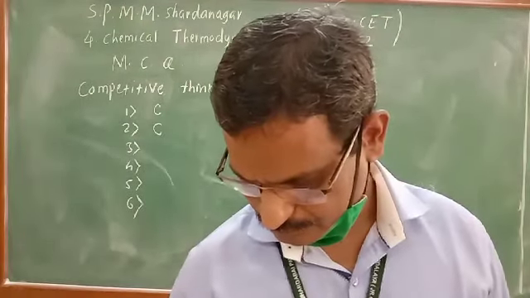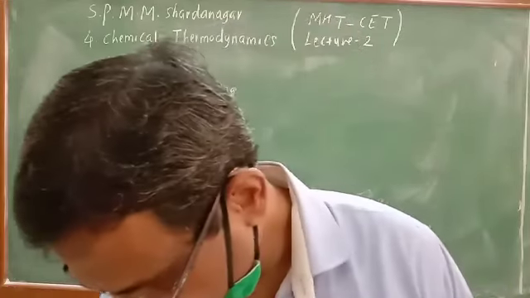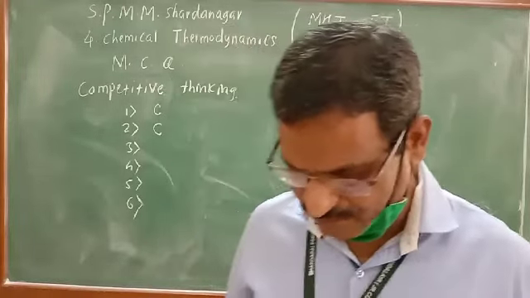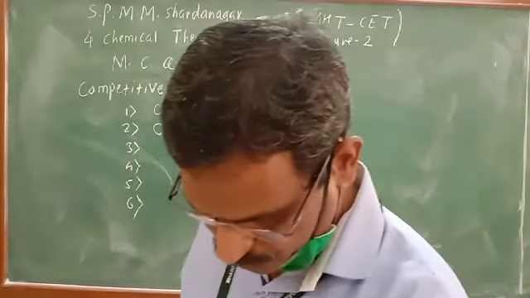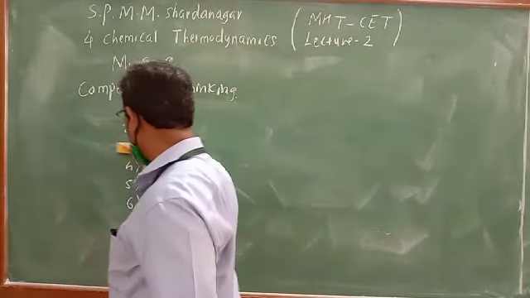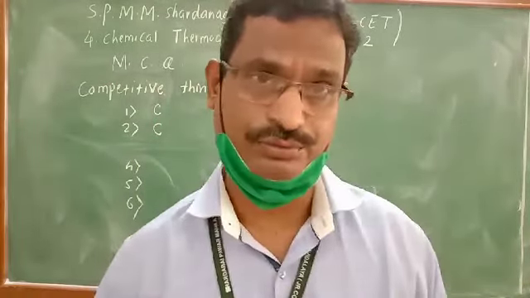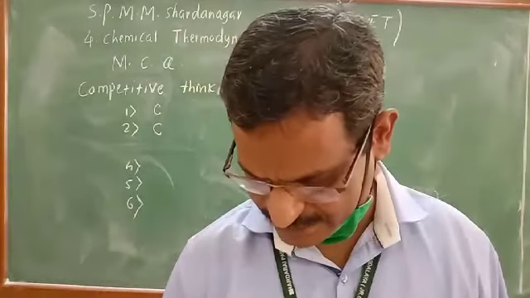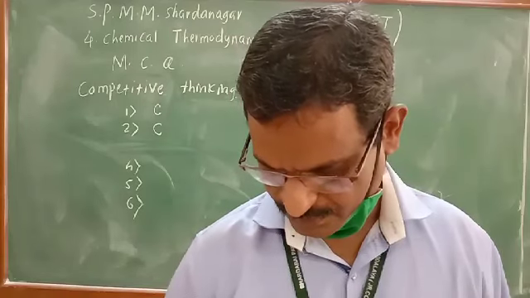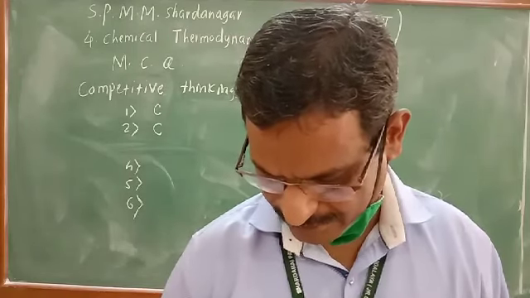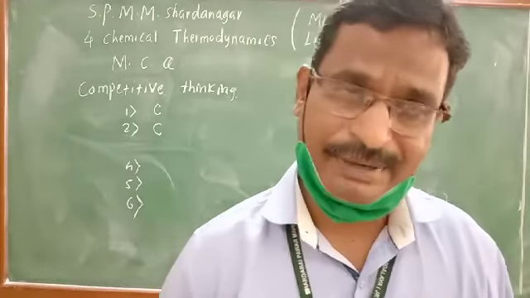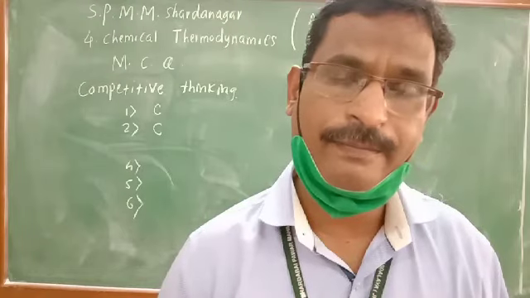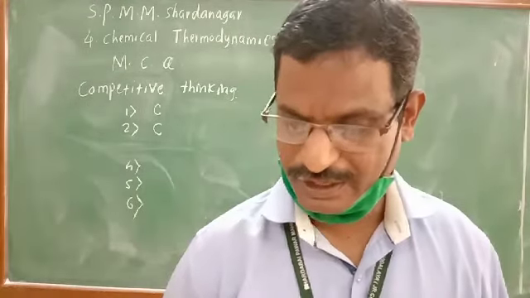Question number 4, identify the intensive quantity from the following. We have to identify intensive quantities, which are independent of the amount of matter present in the system. First, enthalpy and temperature. Temperature is intensive, but what is enthalpy? That depends on volume. Volume is extensive, therefore A is not correct.